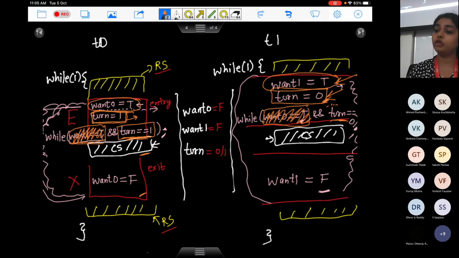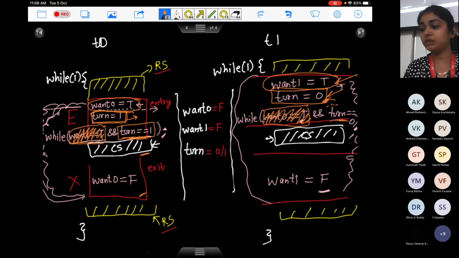So the entire concept of this algorithm is that both of these processes are alternating their turns. Once T naught goes, then T1 goes, then T naught goes, then T1 goes, similar to the first approach we discussed. But there is one more thing implemented here: if it is T1's turn, but T1 does not want to go, then it allows T naught also to go and execute in its critical section. So this approach satisfies all the constraints of synchronization. You can have these kinds of entry sections and exit sections in your code to ensure that no two threads manipulate the shared data at the same time.